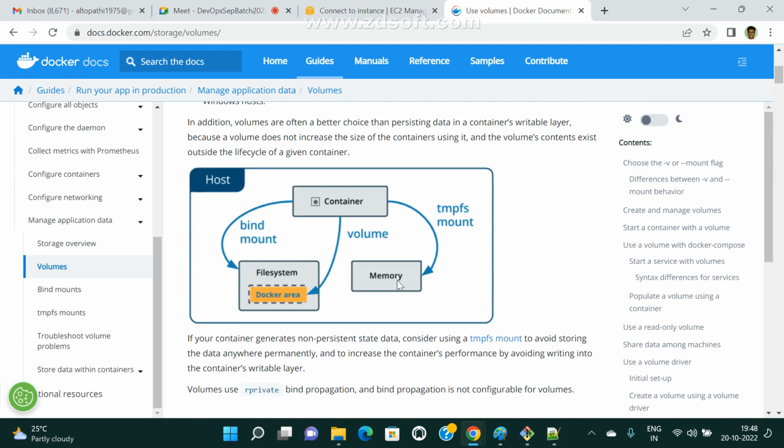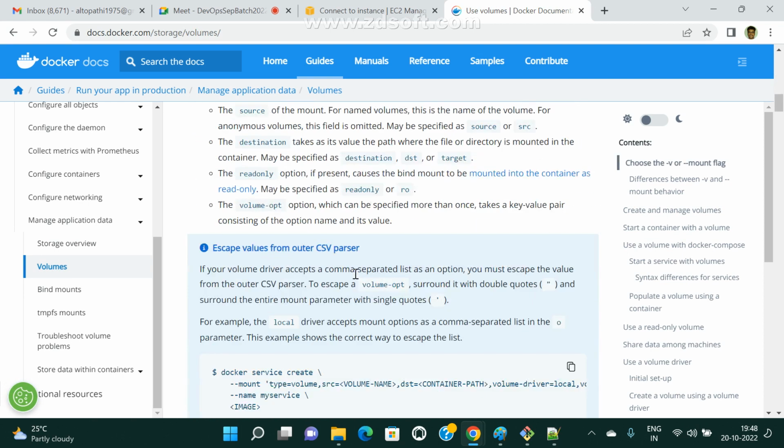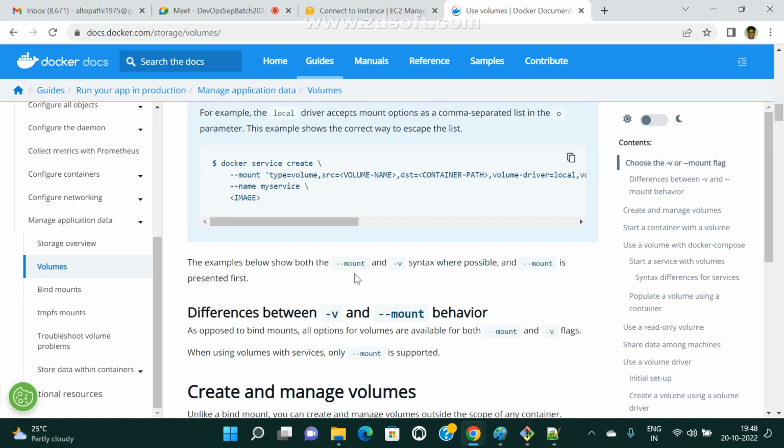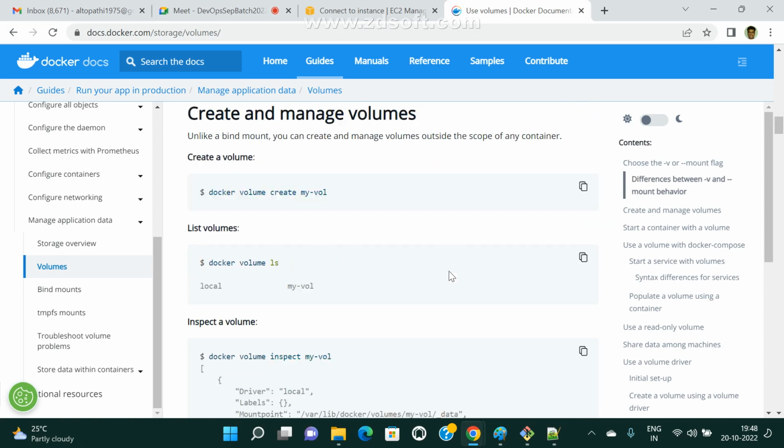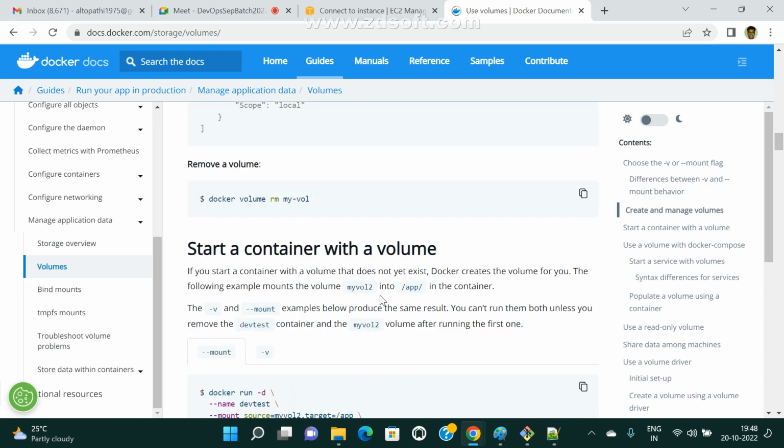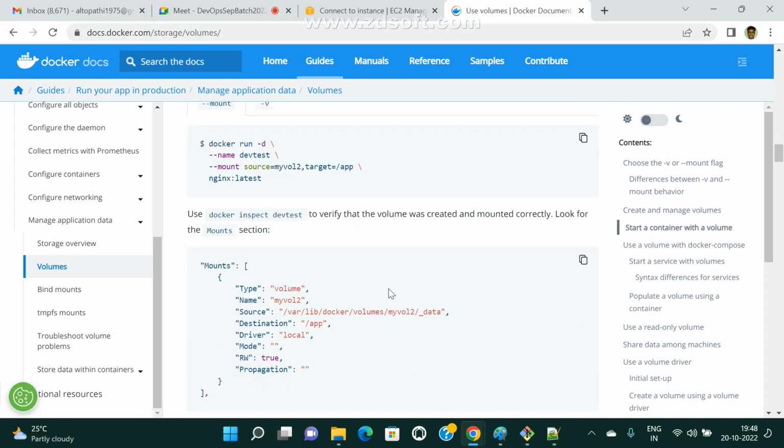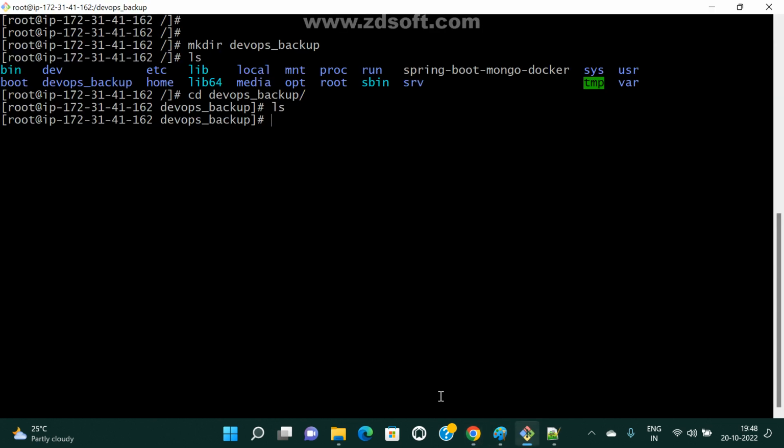If we click on volumes and come to here, this is the same story for image volumes and container volumes. If you want to give a path, this is the path. First I am creating this directly. Now let me come to here. Docker run. How many containers do we have? Docker RMI, Docker PS -a.